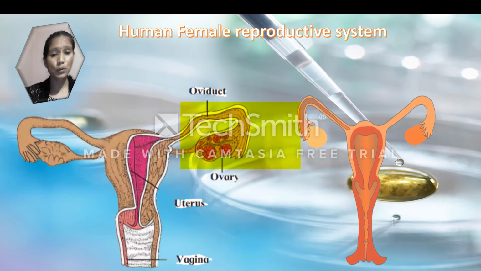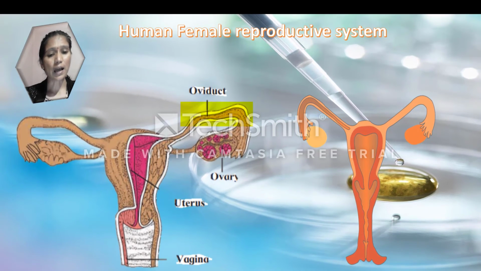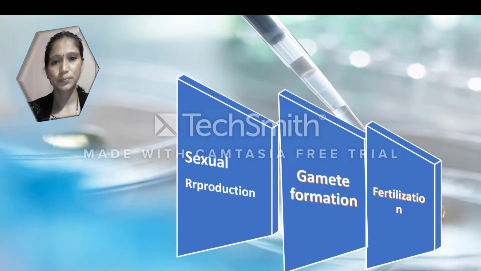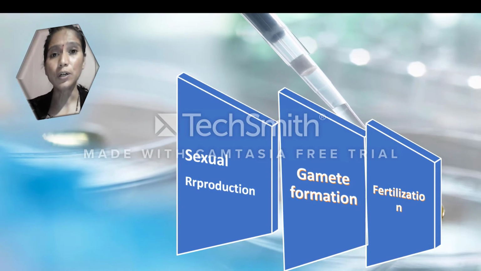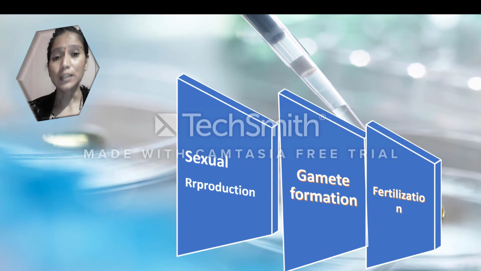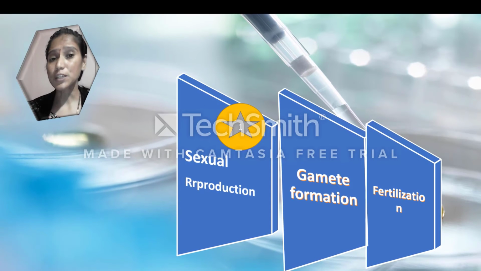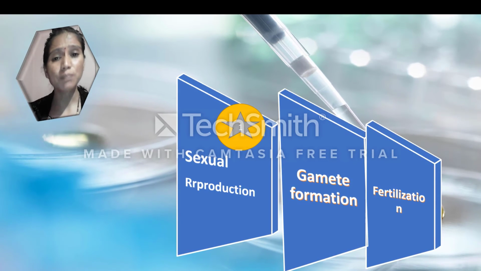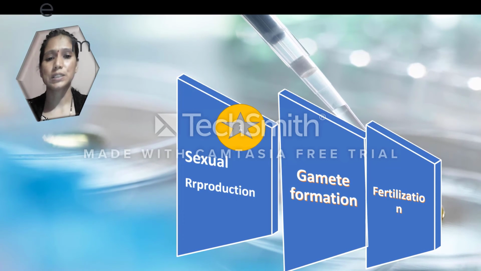There are a pair of ovaries, a pair of oviducts, uterus and vagina. Sexual reproduction consists of two processes: gamete formation and fertilization. We can see the first process, gamete formation. Both the gametes, here gamete means the sperms and ovums, are formed by meiosis.